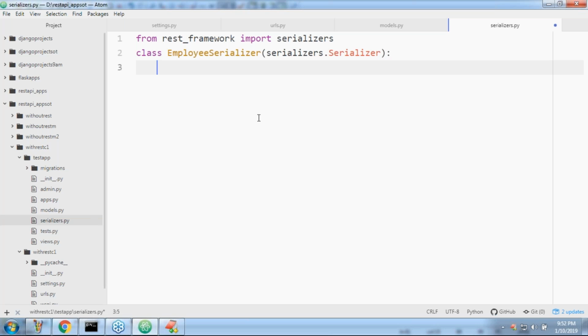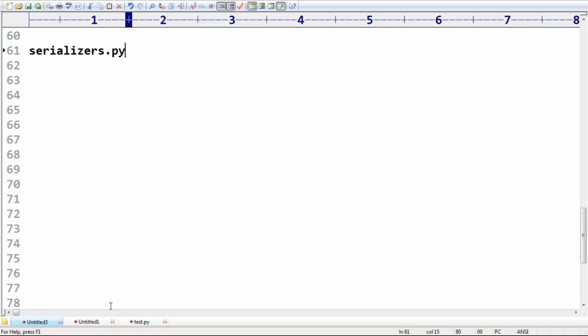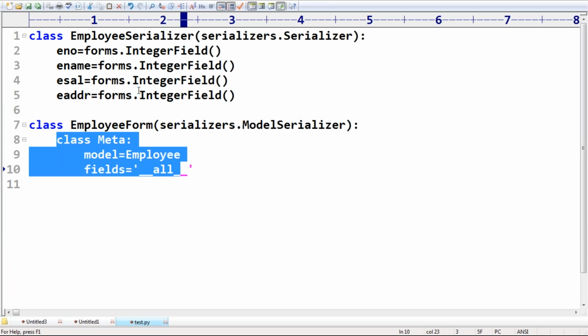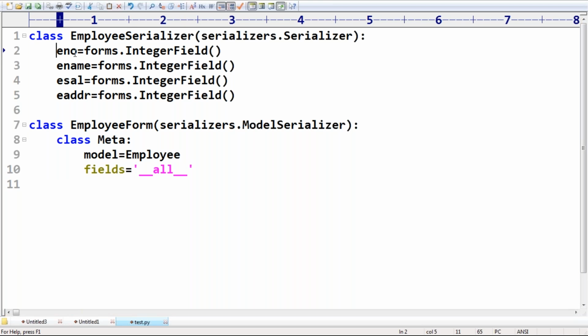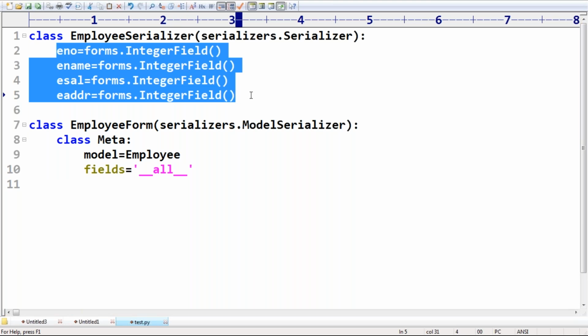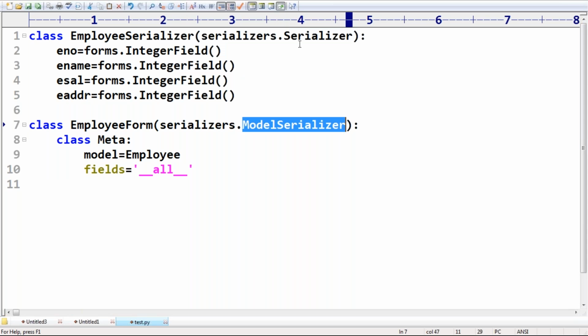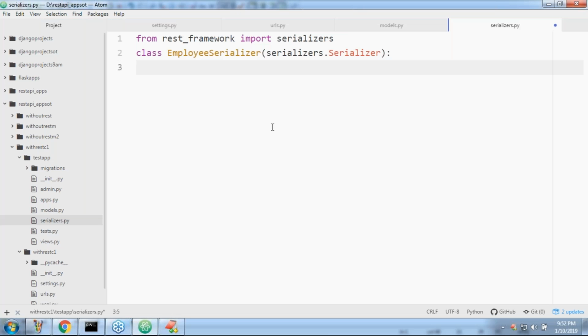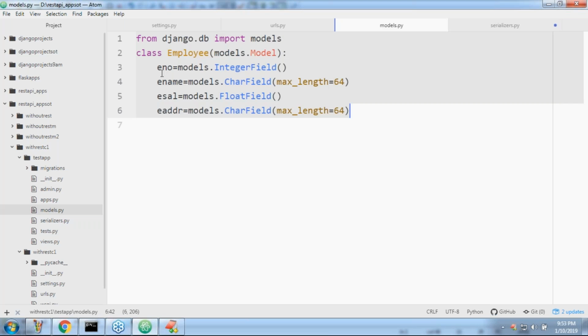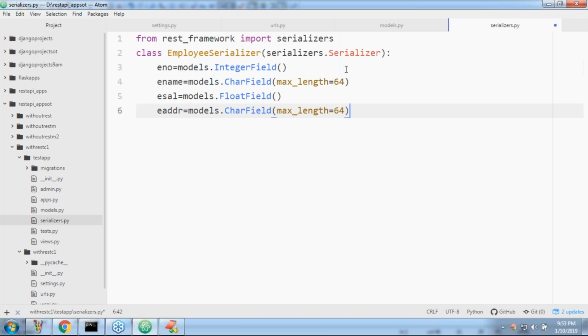If you are defining normal forms, all the fields we have to define. In the same way, if you are using a normal serializer, not a model serializer, we are required to define all the fields manually. Remember that. The model fields are already available, so just copy paste.